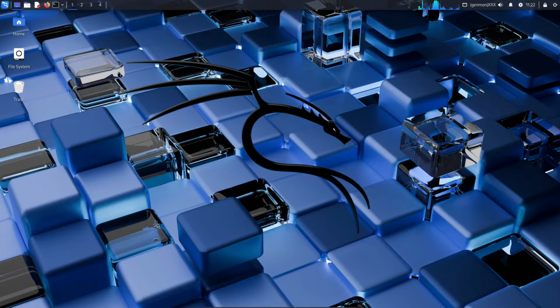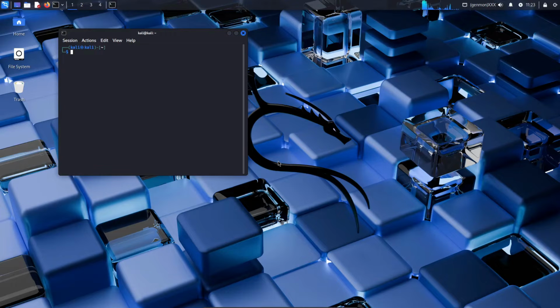But today I'm going to be focusing on something a little bit different. In fact, this hack was so huge that it caused billions of dollars worth of damage, and it was developed at the NSA. The only reason we know about it now is because somebody found out before they could take advantage of it. We're going to go ahead and run MSF console here. This is the Metasploit framework.